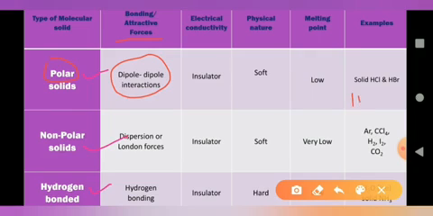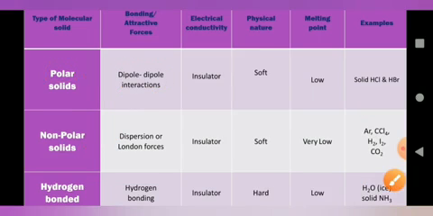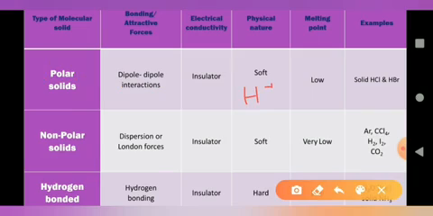An example is HCl; solid HCl is an example of a polar molecular solid. In HCl, H shows a partial positive charge and Cl shows a partial negative charge.